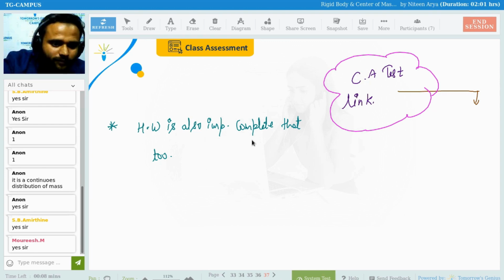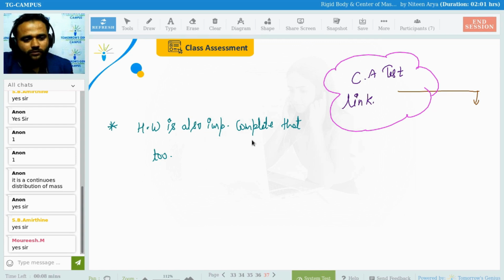In the fifth question, if you are confused, it is a disk removed. Take this particular thing, which is surface mass, like surface charge density. So the mass density is going to be surface mass density. Clear, everyone?